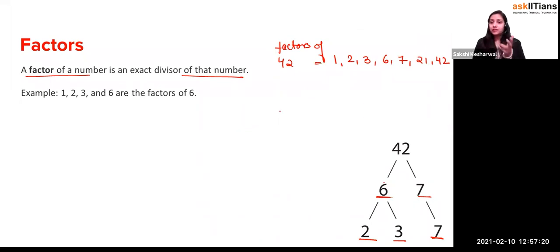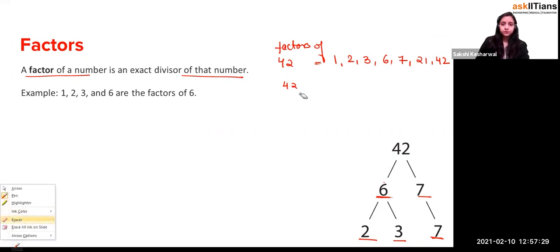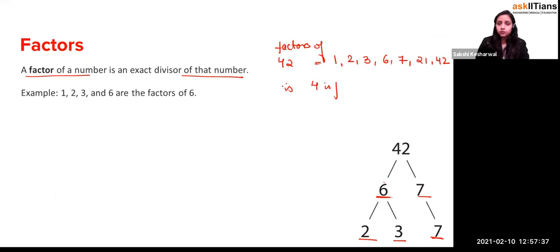But let us suppose I take 4, right? Let me write the question over here: is 4 a factor of 42?